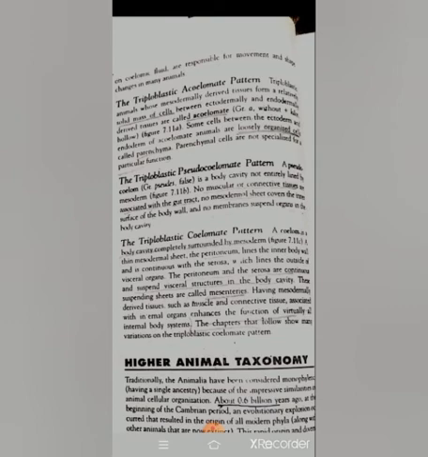On the basis of the presence or absence of coelom, the triploblastic animals are divided into three categories: acoelomate, pseudocoelomate, and the coelomate. And what is the coelom? The fluid-filled cavity between the gut and the body wall is called the coelom. First of all, the triploblastic acoelomate pattern. The animals without coelom are called the acoelomate, as the name indicates, A means absent, and the animals that don't contain any cavity are included in the category that is called the acoelomate, without a coelom.